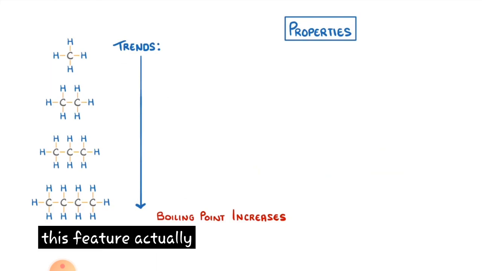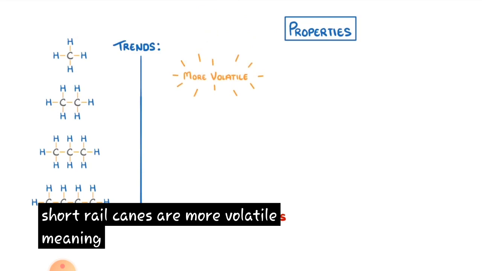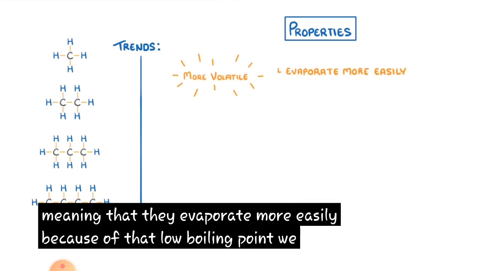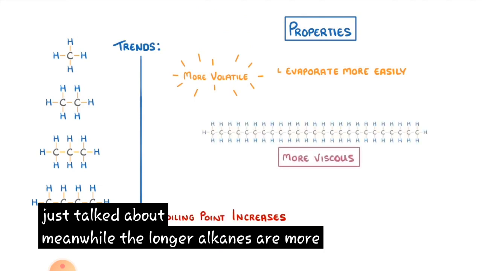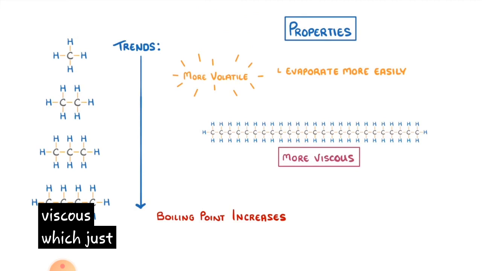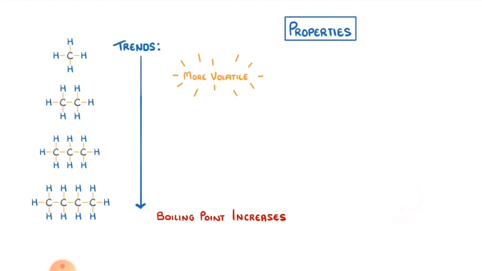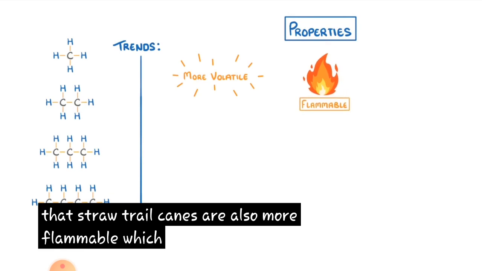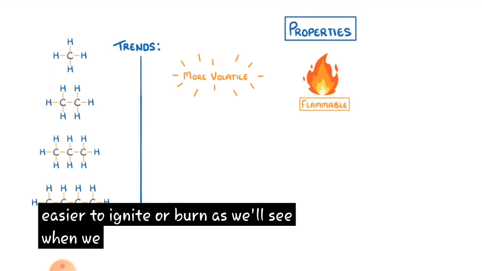This feature actually explains their next property as well, which is that shorter alkanes are more volatile, meaning that they evaporate more easily because of that low boiling point we just talked about. Meanwhile, the longer alkanes are more viscous, which just means that they're kind of thick and sticky, like honey. The last property you need to know is that shorter alkanes are also more flammable, which means that they're easier to ignite or burn, as we'll see when we come to crude oil.